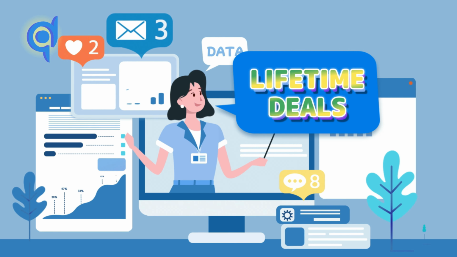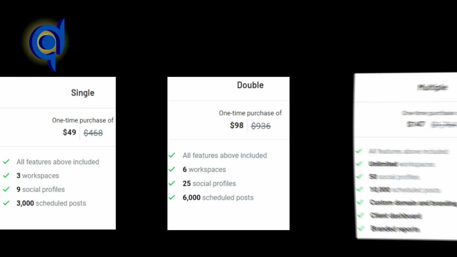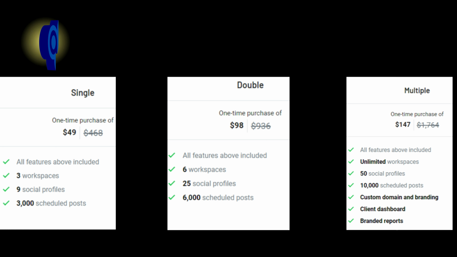But they have 3 lifetime deals. Single: 3 workspaces, 9 social profiles, and 3,000 scheduled posts for $49 instead of $468. Double: 6 workspaces, 25 social profiles, and 6,000 scheduled posts for $98 instead of $936. And multiple: unlimited workspaces, 50 social profiles, 10,000 scheduled posts, custom domain and branding, client dashboard, and branded reports for $147 instead of $1,764.